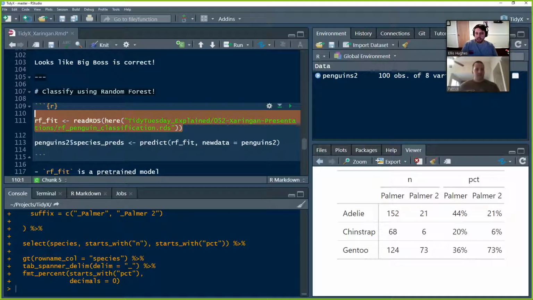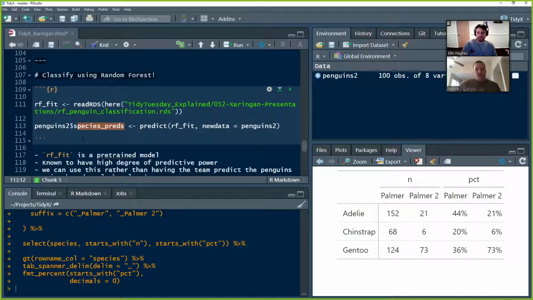So then we read in our fit data, then we do a predict using rffit on our penguins2 data set, and we're going to assign the result to penguins2 species_preds, because we don't want to overwrite species. We want to keep what was in the original data, and that way we can also do a comparison. And you're defaulting your predictions to the actual predicted outcome.